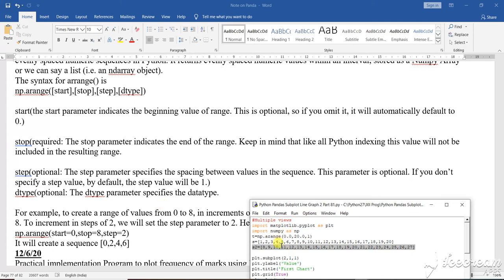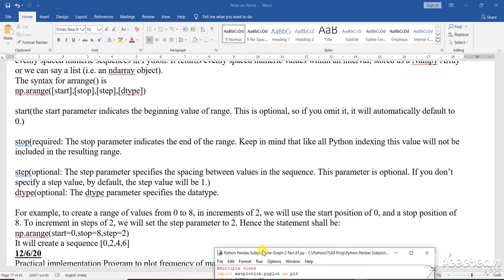That means your resulting range is what? See here, 27, but I have given 20, so the resulting range will not include it. It is the highest point up to which it can go. And steps: if you don't specify any step, by default the step is 1. And data type means the data type of the parameter that you are declaring.